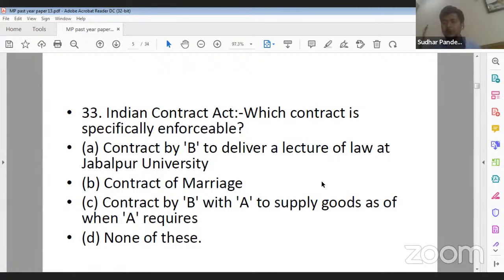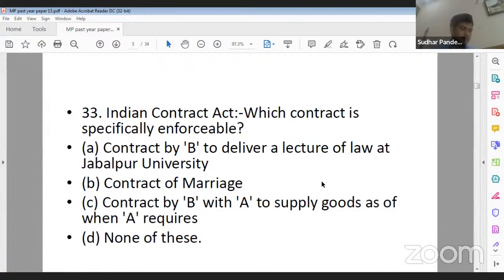Which of the following contracts is specifically enforceable? Yeah, none of the above. So for 33, what should be the correct answer?